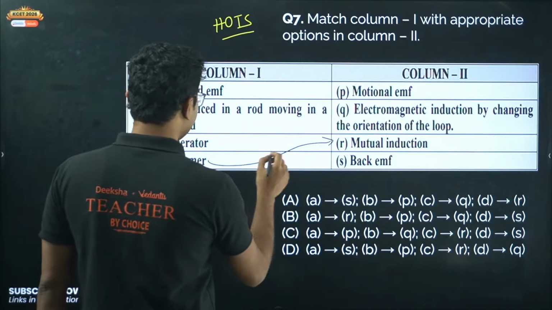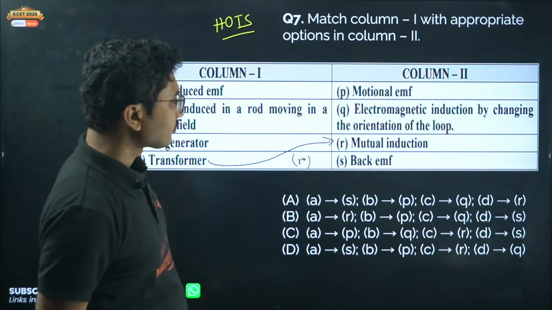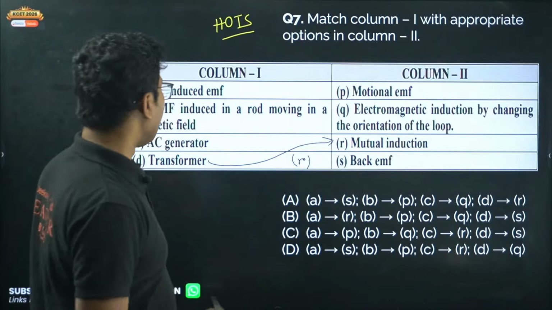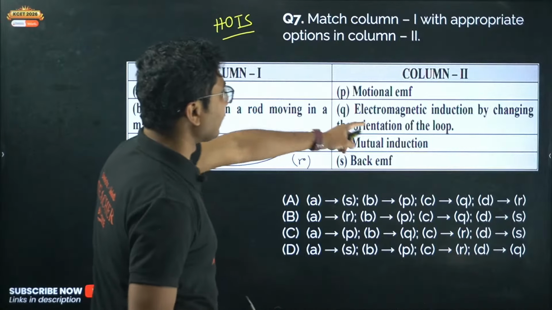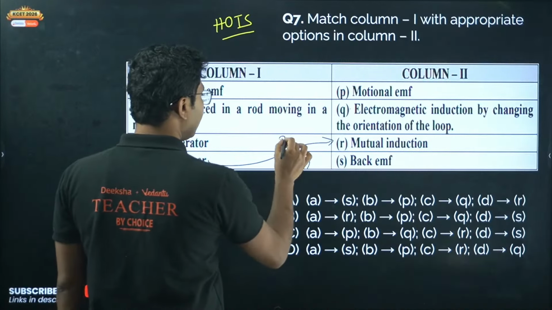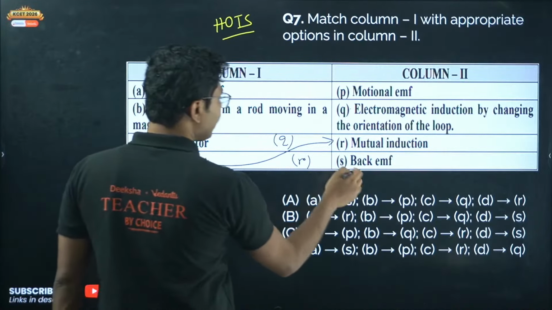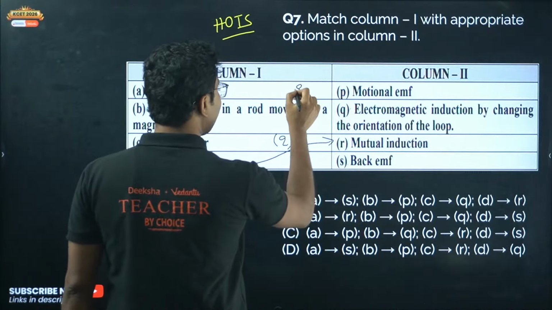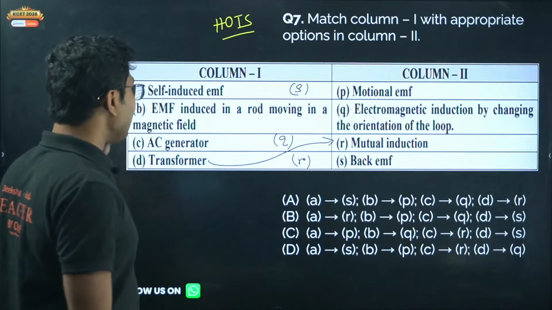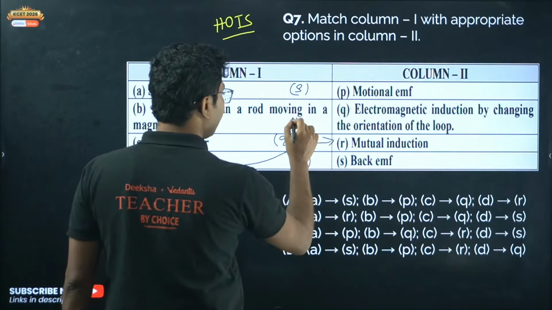Okay, so it is mutual induction, so option R is for transformer. Now what is AC generator? AC generator works on the electromagnetic induction by changing the orientation of the loop. So this will be Q, and self-induced EMF is back EMF, so this will be S, and EMF induced in a rod moving in a magnetic field is motional EMF, so this will be P.